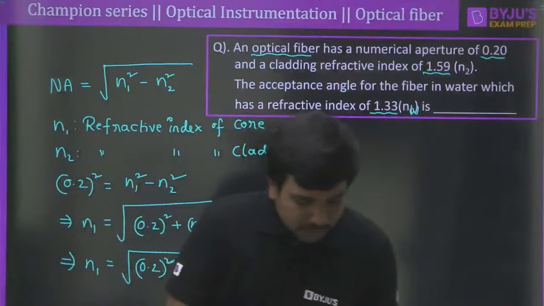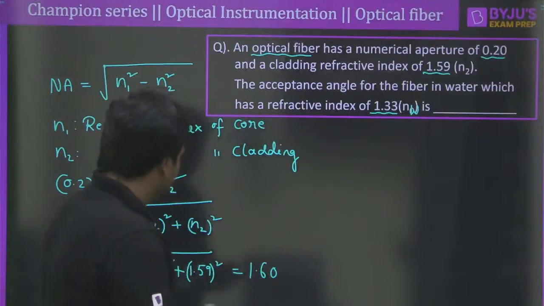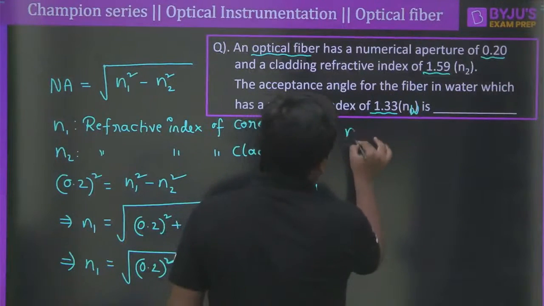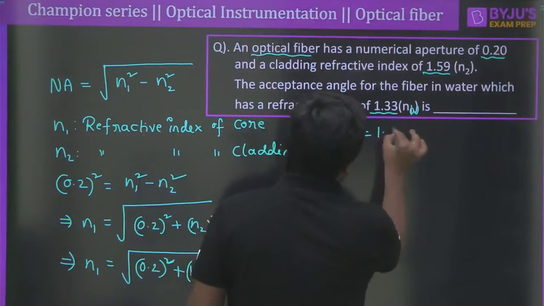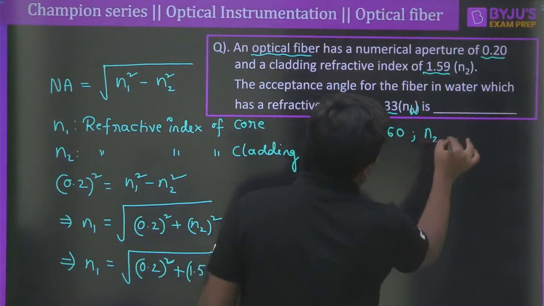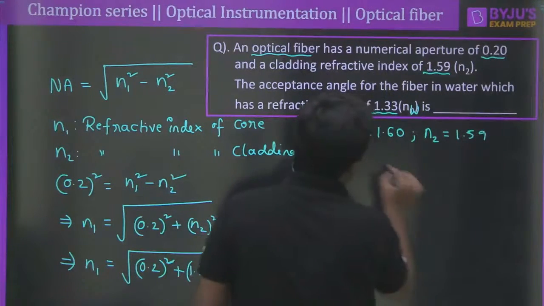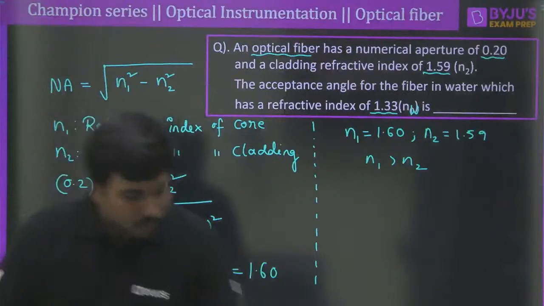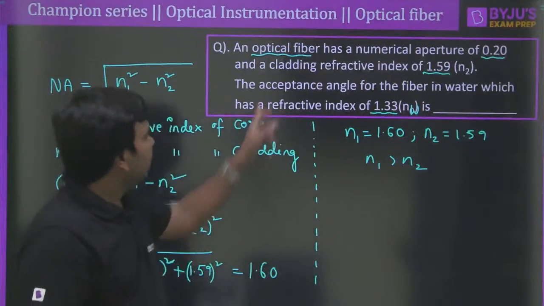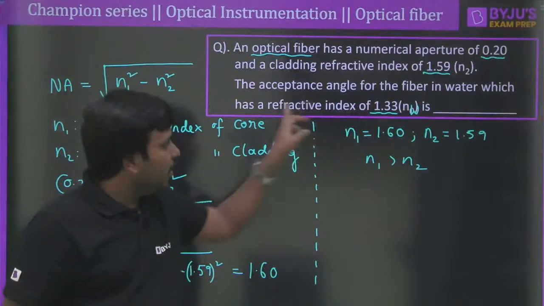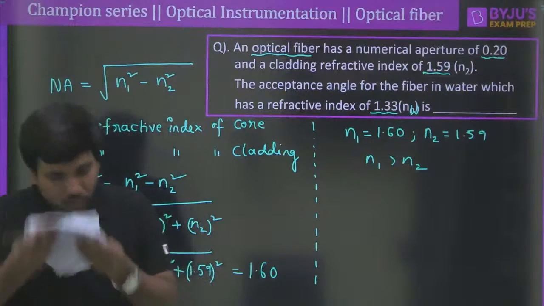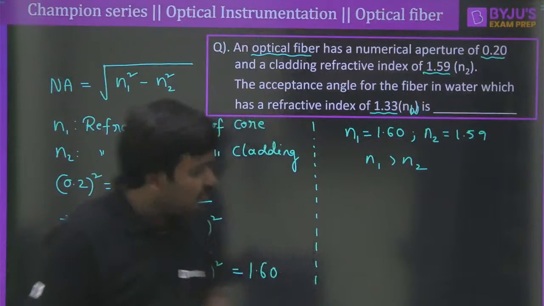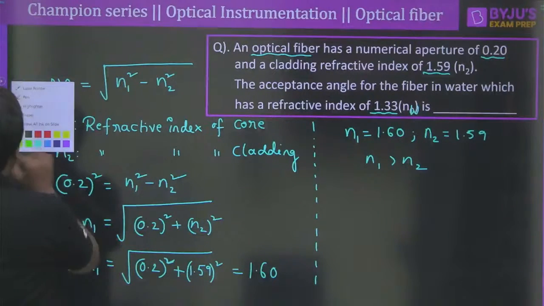So two things you must understand here. The very first thing is the refractive index of the core. After a lot of hard work, we got the refractive index of the core equal to 1.60, and the refractive index of the cladding is equal to 1.59. Obviously, the refractive index of the core will be more than the refractive index of the cladding. Now, tell me, how do we calculate the acceptance angle for the fiber in water? Pramit, what is the answer? I want the answer from you. Take the calculator and do it and let me know the final answer. Don't tell me how to do the calculation, please let me know the final calculation here.